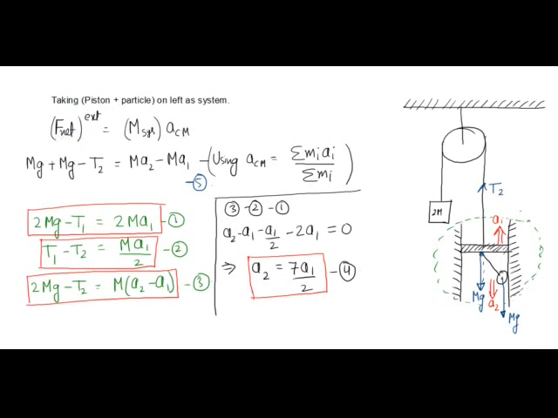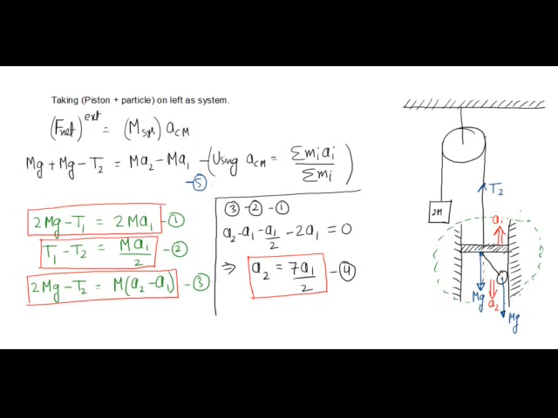So what I am doing here, I am using the fact that the net external force on the system in the vertical direction will be equal to the total mass of the system multiplied by the acceleration of the system in the vertical direction.